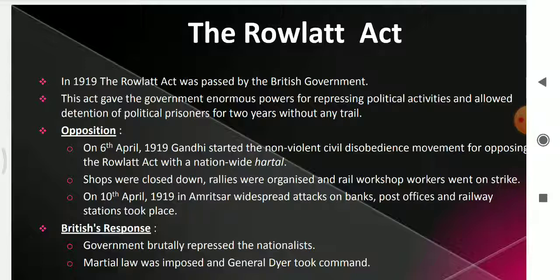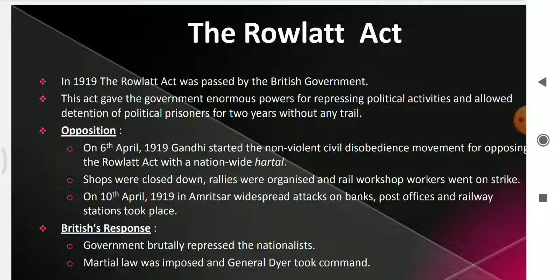What is this Rowlatt Act? This act was passed in the name of Sir Sidney Rowlatt, a British official. This act gave enormous powers to the government to repress all political activities, and it allowed the detention of political prisoners for 2 years without any trial. So according to this act, the British government could arrest any political leader and detain them for 2 years without any reason, without any legal notice. They could stop any political activities in India.